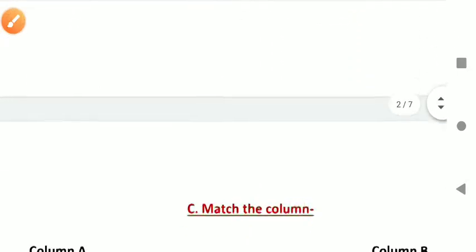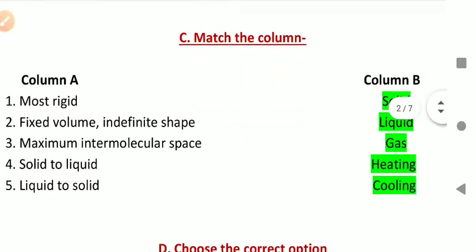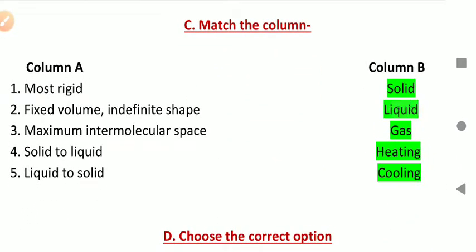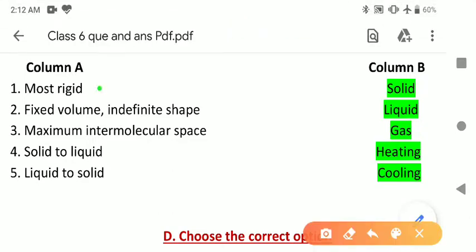Next, here we have match the following. Match column A and column B. Students, here all the correct answers are written in front of the question. So please learn it in the same way. We shall start from the first one. Most rigid, solid.